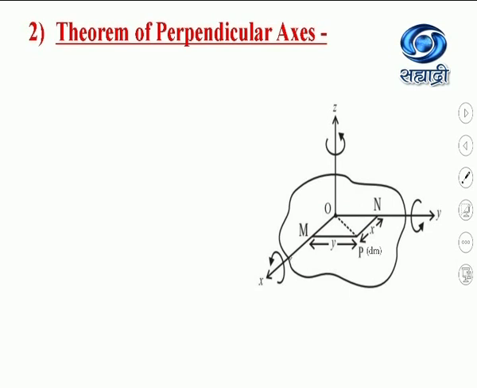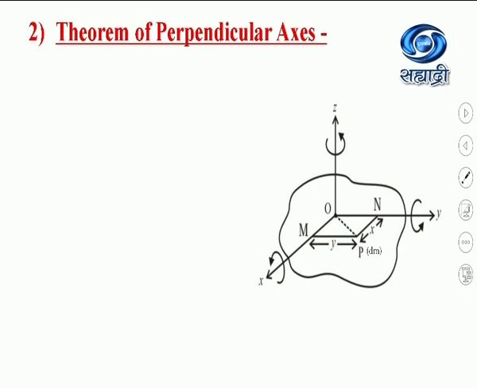These two axes are perpendicular to each other and in the plane of the laminar body, whereas this z axis is perpendicular to the laminar body in the outward direction, which cuts the body at point O.